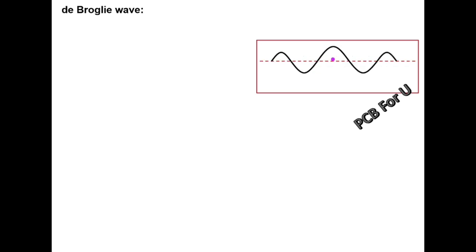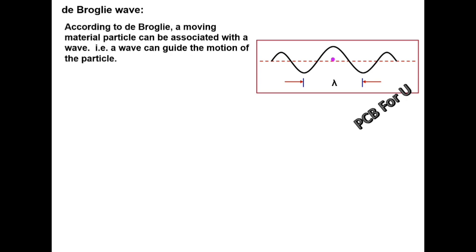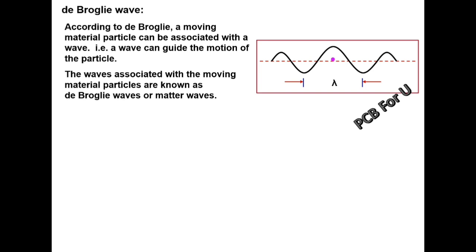So consider this de Broglie wavelength shown in the figure. According to de Broglie, a moving material particle can be associated with a wave. That is, a wave can guide the motion of the particle. Waves associated with the moving material particle are known as de Broglie waves or matter waves.